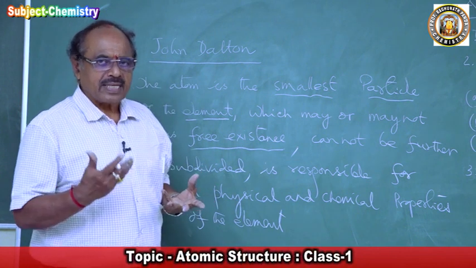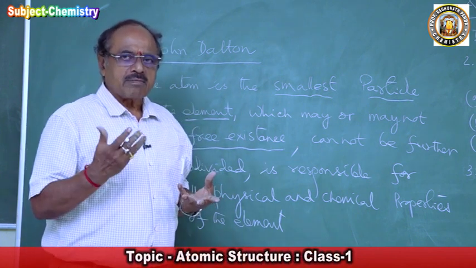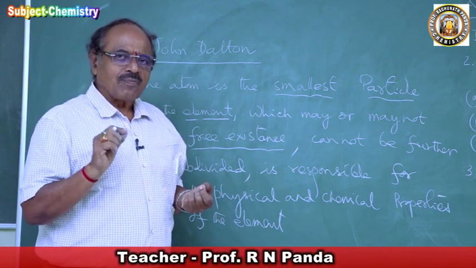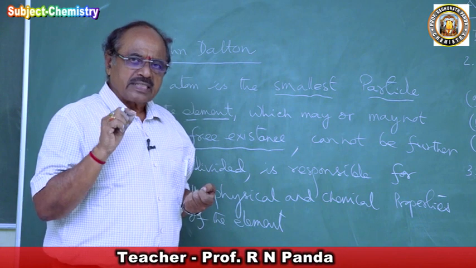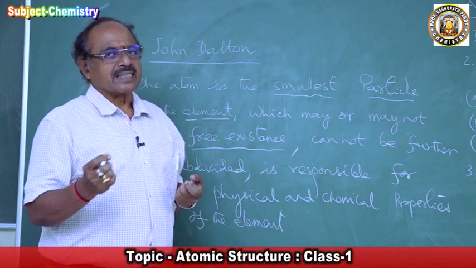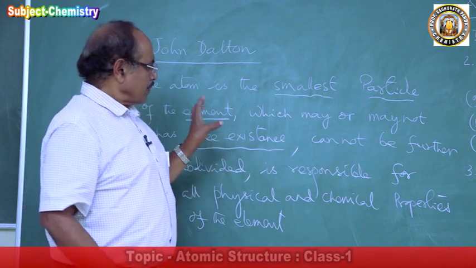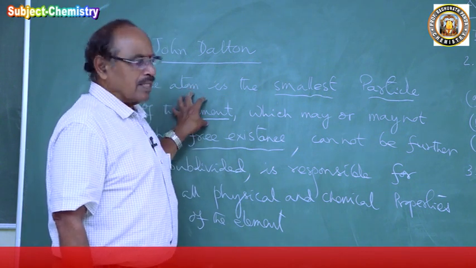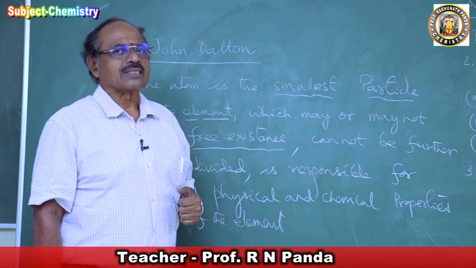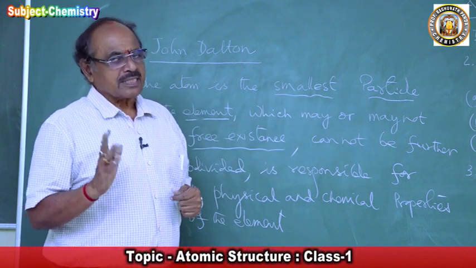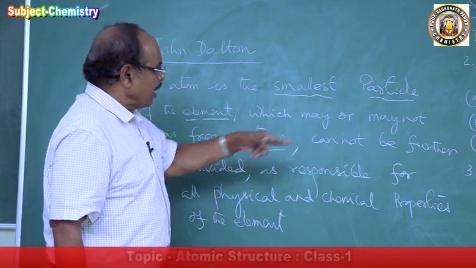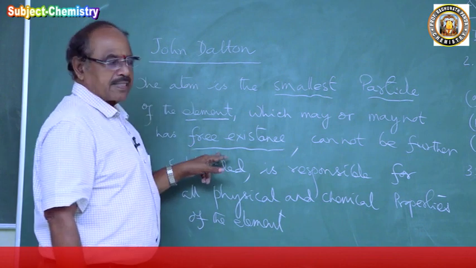If you say oxygen, it has particles of oxygen, existing as atoms. Whatever properties the element has, the particles have. The atom is the smallest particle of an element, which may or may not have free existence.